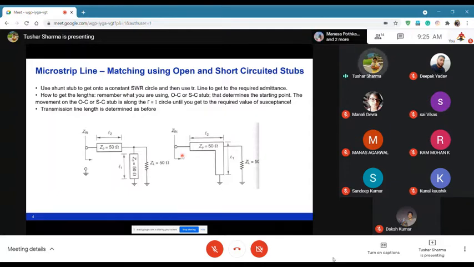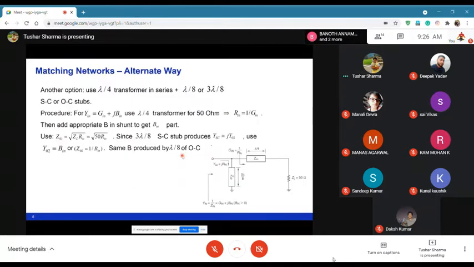So this is a very common practice, and we do many. We will try to understand through the Smith chart. Then we will also try to understand this through a CAD tool, like how matching networks work. So an alternate way can be, say for example, you don't have a Smith chart and you still want to figure out what is the impedance of a transmission line that is needed. So either you can fix the length or you can fix the impedance of the line.